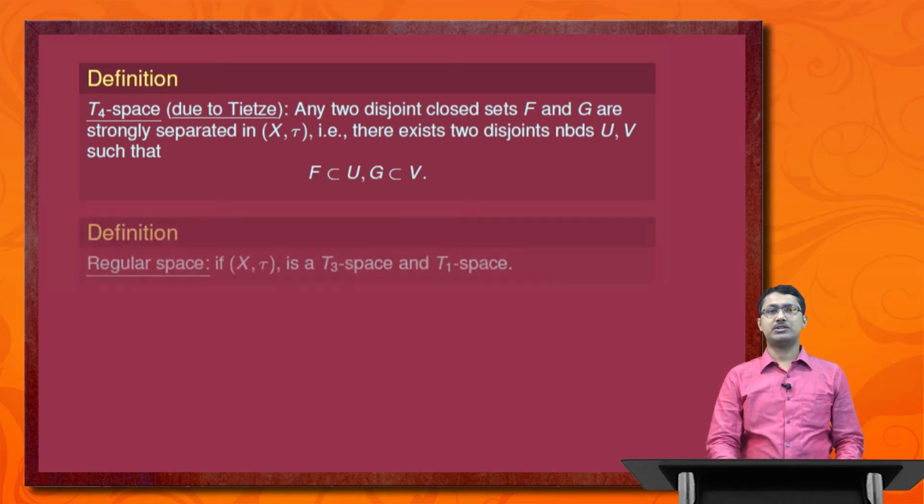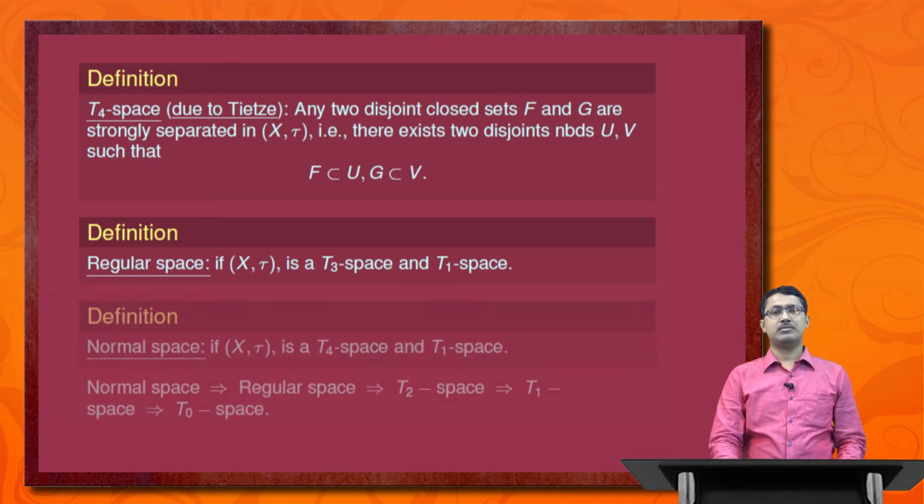Next we introduce the definition of regular space. If (X, tau) is a T3 space and also a T1 space, it is regular; and the definition of normal space: if (X, tau) is a T4 space and T1 also, then it is very easy to prove that a normal space is always a regular space, a regular space is always a T2 space, a T2 space is always a T1 space, and finally a T1 space is always a T0 space. But the converse of the result is not satisfied.